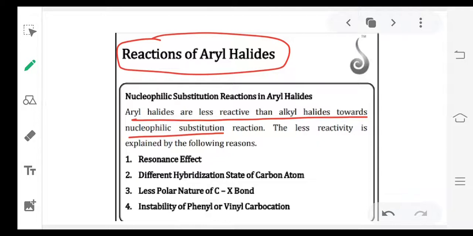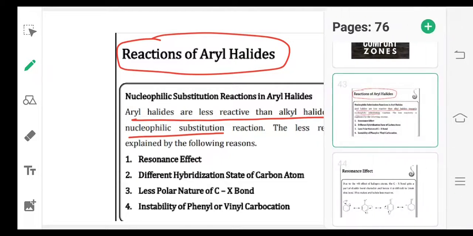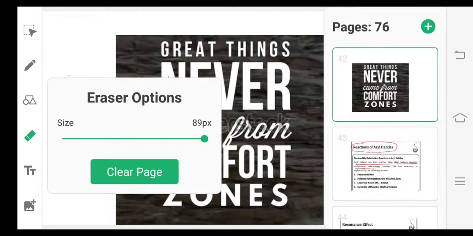First we will talk about nucleophilic substitution reactions. What is a nucleophilic substitution reaction? Suppose you take an aryl halide, so a benzene ring, and halogen is attached to the benzene ring.